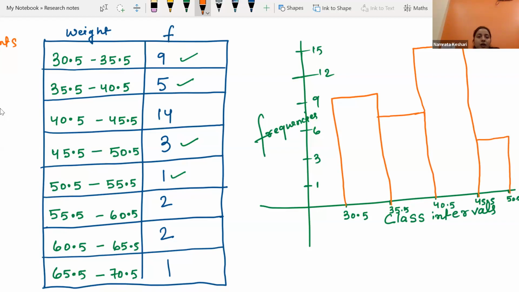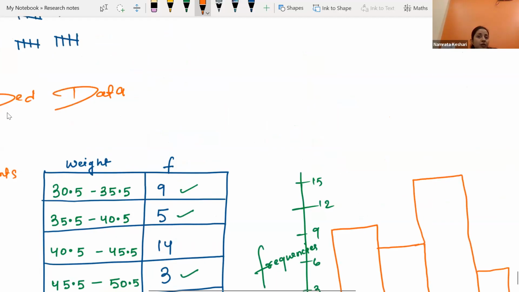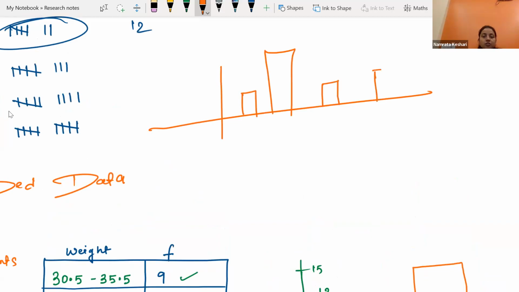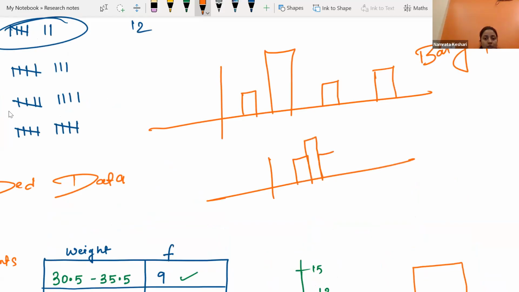We are calling it histogram because this is not a usual bar graph. The usual bar graph looks like this: a rectangle over here, then a rectangle over here, then a rectangle over here, then a rectangle over here. This is a usual bar graph, right? And what is histogram? Histogram looks like this. All are just joined together, attached together like a solid. Getting it? Yes or no? This is histogram.